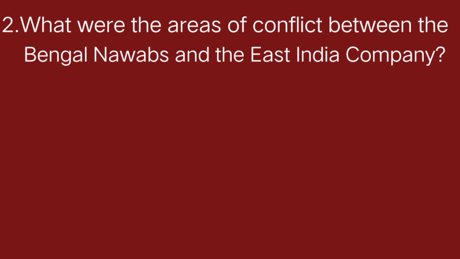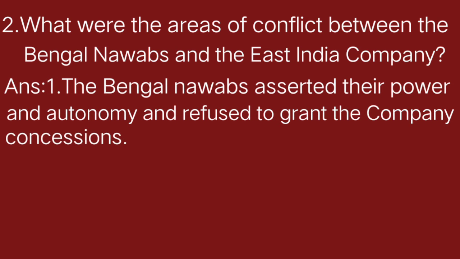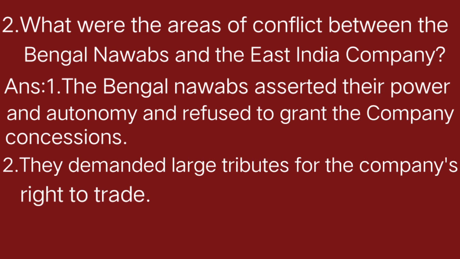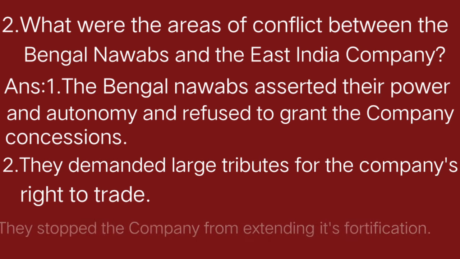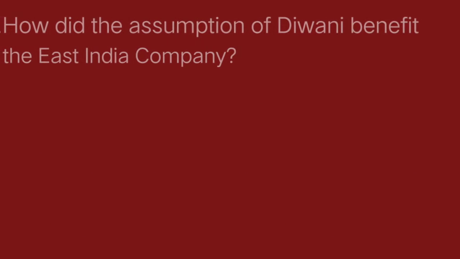What were the areas of conflict between the Bengal Nawabs and the East India Company? So what were the areas of conflict between them? Point number 1, the Bengal Nawabs asserted their power and autonomy and refused to grant the company concessions. This is point number 1. Point number 2, they demanded large tributes for the company's right to trade. Okay. Point number 3, they stopped the company from extending its fortification. As the Britishers started building high forts, they also started fortification. Fortification here means building high walls. Clear?